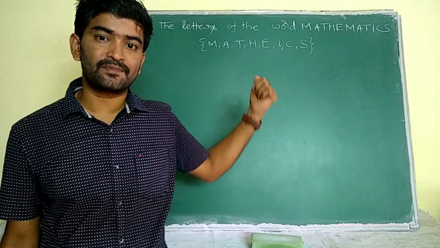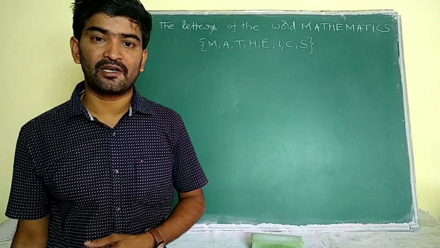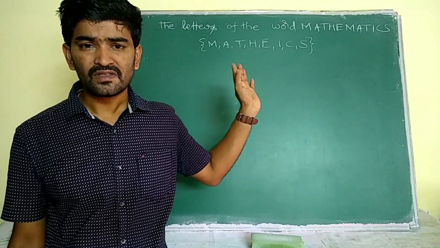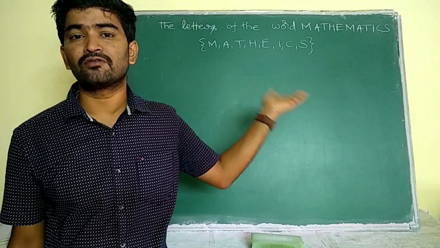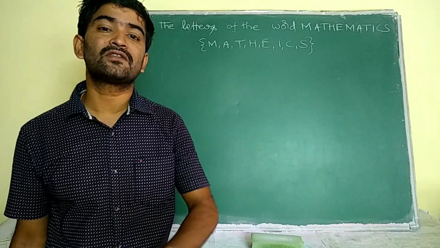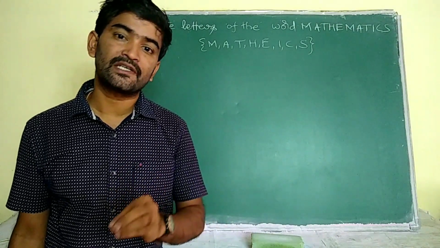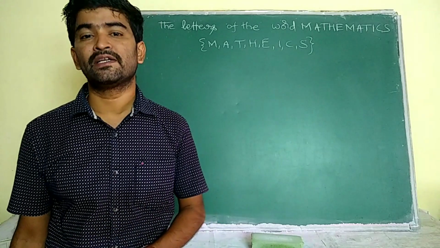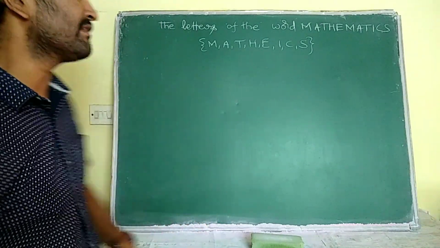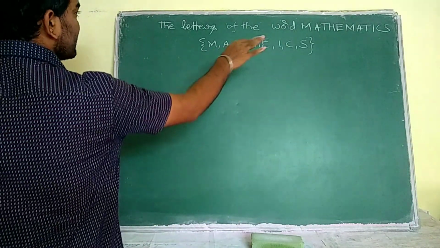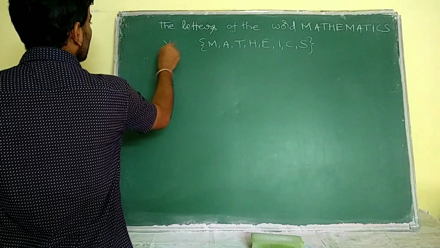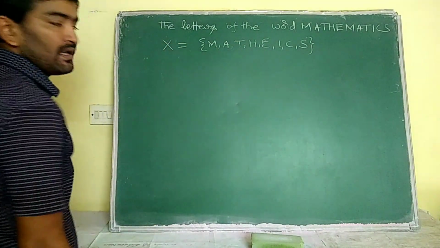Okay, now in such exceptional cases we have to write the capital letters. There is no other choice. That is why the elements are also written in capitals, but we have to represent those elements only in small letters. And the set is represented with a capital letter. Let us suppose we don't know the name of this set. Now let us suppose this set has some x, like this.